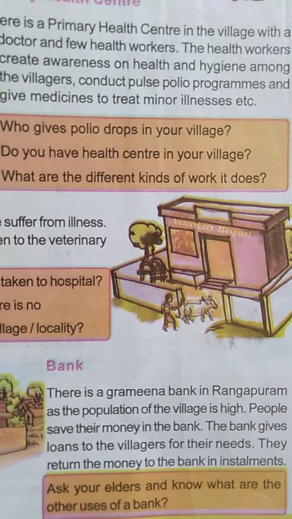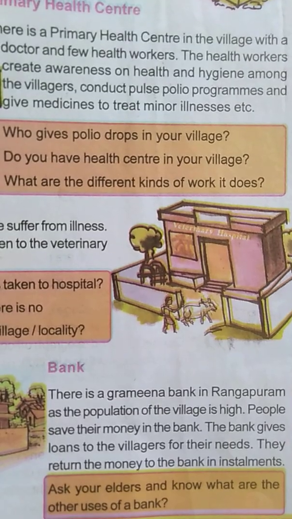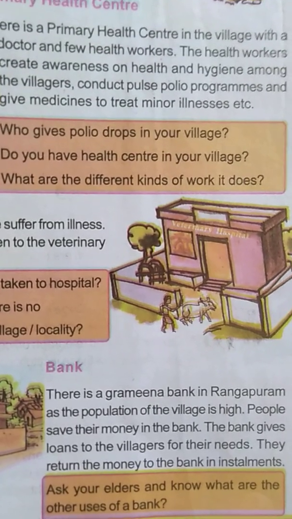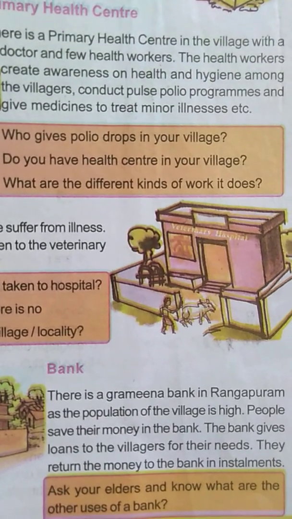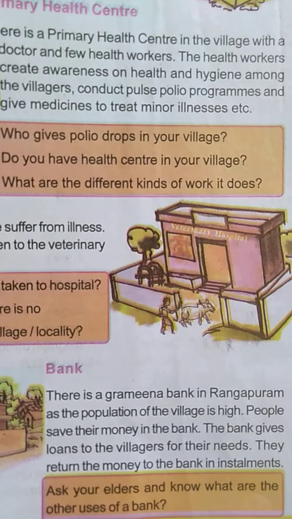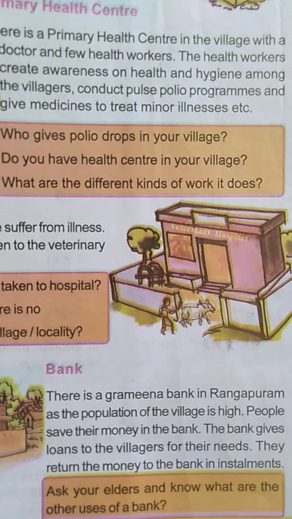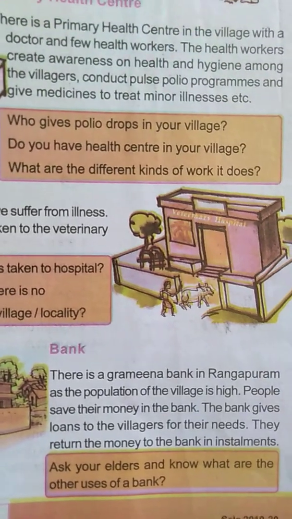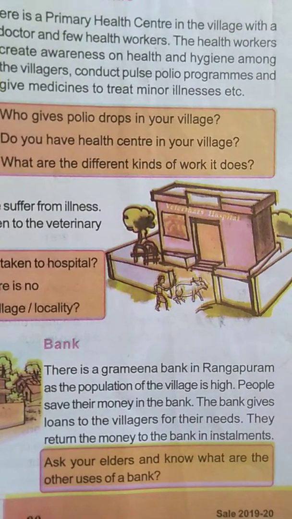Suppose there are farmers, they take loans to grow crops, for the seeds. Home loans also: if we are going to construct a new house and we want a loan, then we go to the bank. So for their needs, the bank gives loans to the villagers. They return the money to the bank in installments.